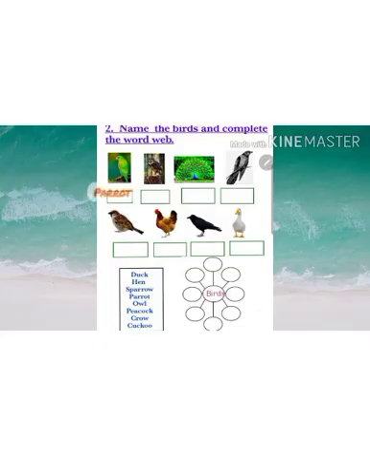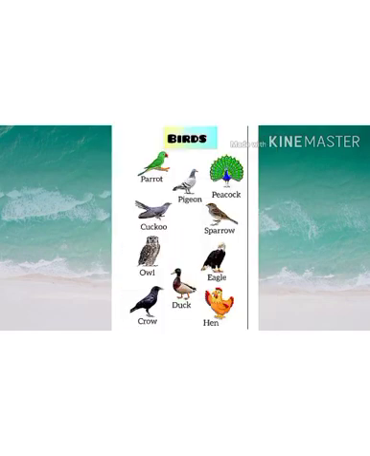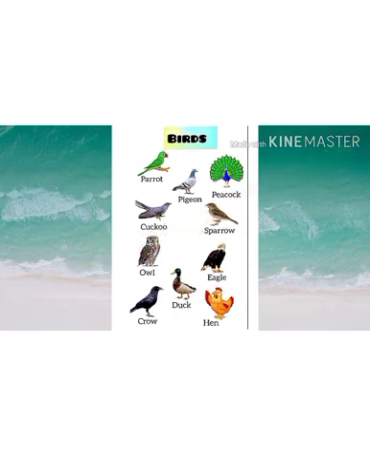Here are some activities for you. Name the birds and complete the word web. Then classify the given names into animals and birds. We know the given names are animals and birds. Classify them and write in the box. See here, these are different birds. Try to collect more pictures of birds and paste the pictures in your English notebook.